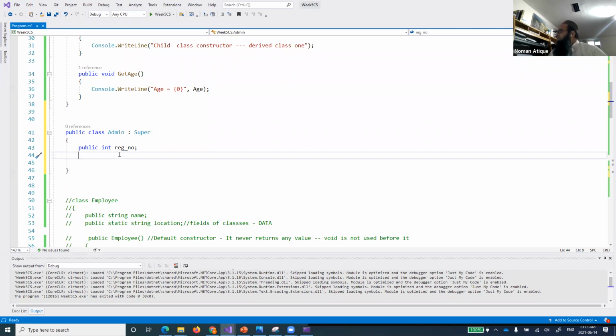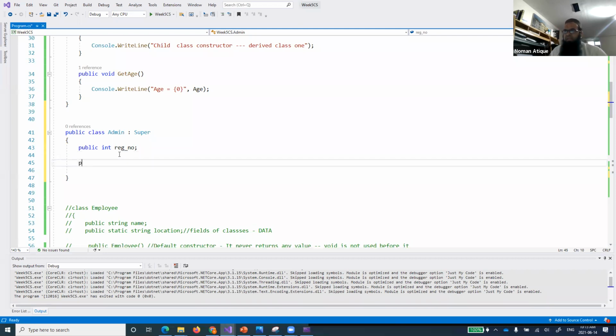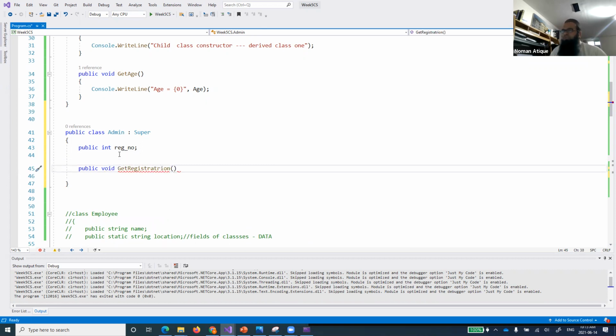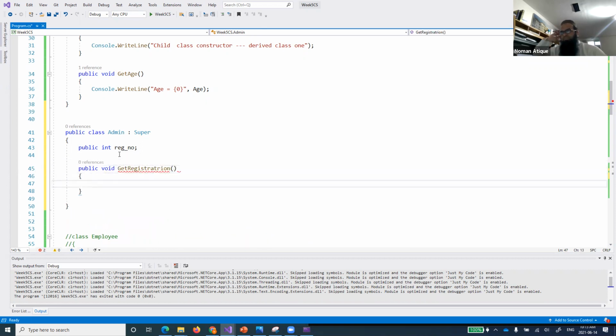And what else do I want in that one? Maybe let's define a method here. Public void get registration number, whatever. Let's define a function over here. Public void get registration, and let's do something.